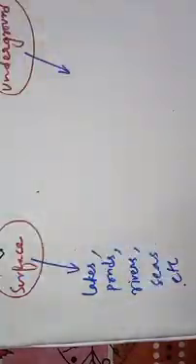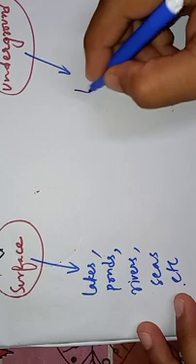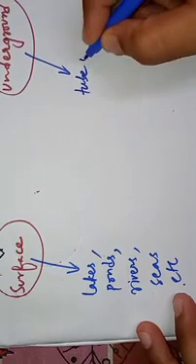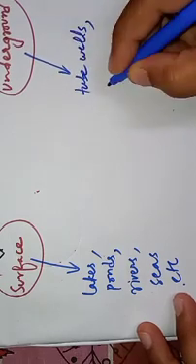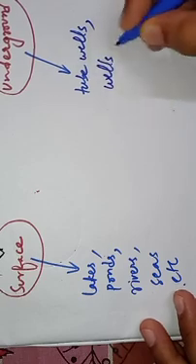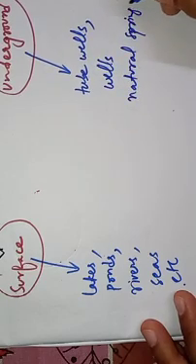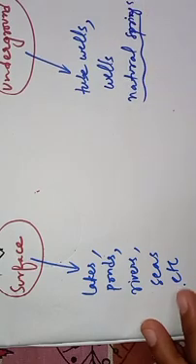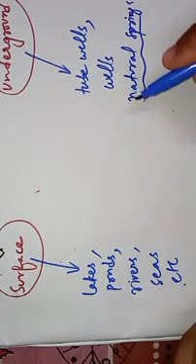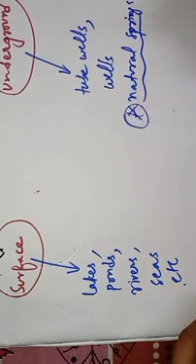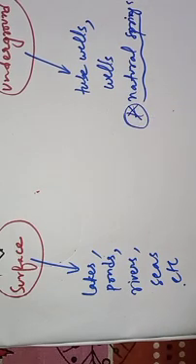Examples of underground water: tube wells. You can get underground water from tube wells, wells, and some natural springs as well. If you don't know the meaning of natural springs, Google it, you will find the picture.